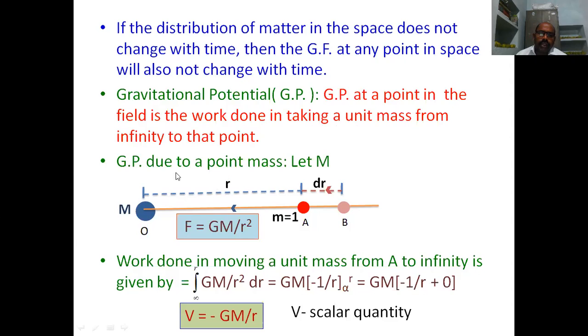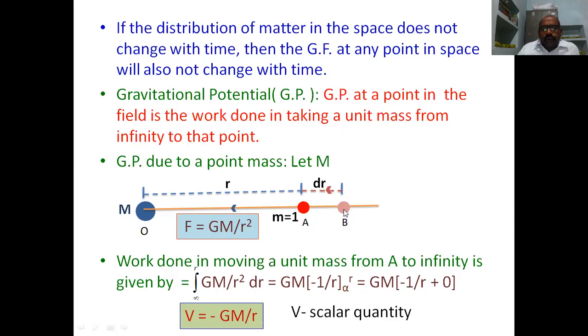Now we see the gravitational potential due to a point mass. Here we are considering an object of mass capital M, which is placed at the origin, a point O, and we are taking another mass small m. But regarding the definition, we are taking unit mass, therefore m is equal to 1.